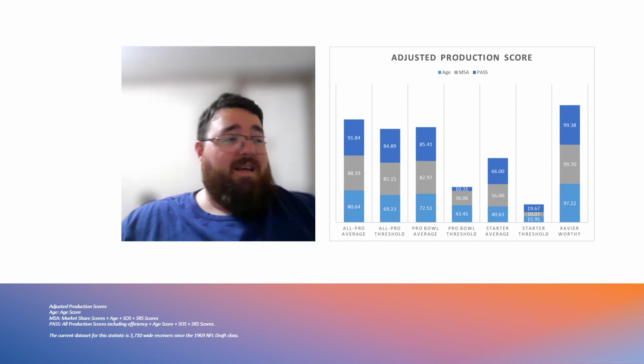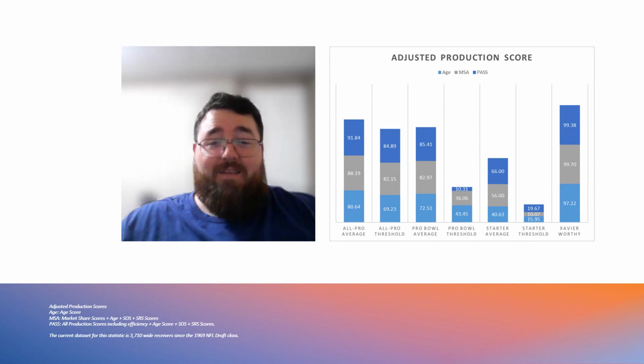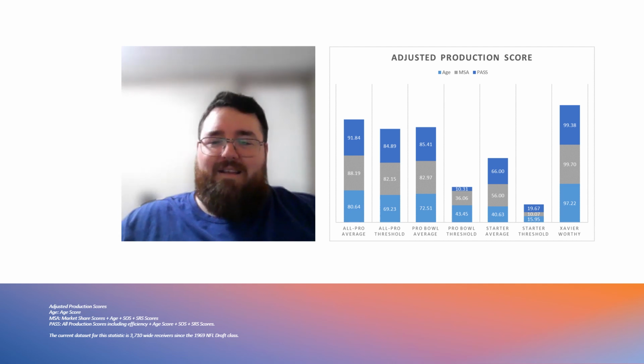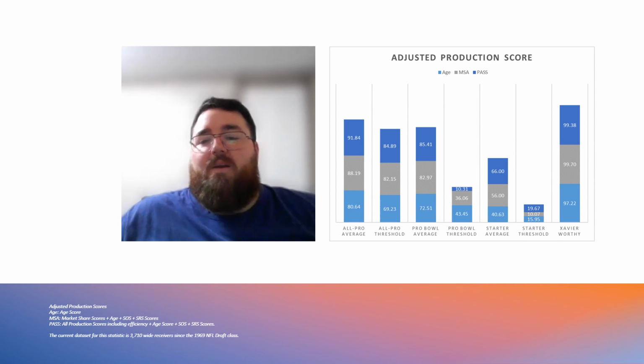I mean, John Ross injured himself during the 40 when he broke the record, or at least came close to breaking the record. I think he broke the record up to that point, but neither here nor there. John Ross had a history of all these issues with him, and his production had issues. His efficiency wasn't that great for John Ross. So I don't want to hear people comparing Xavier Worthy to John Ross because it's not a fair comparison.